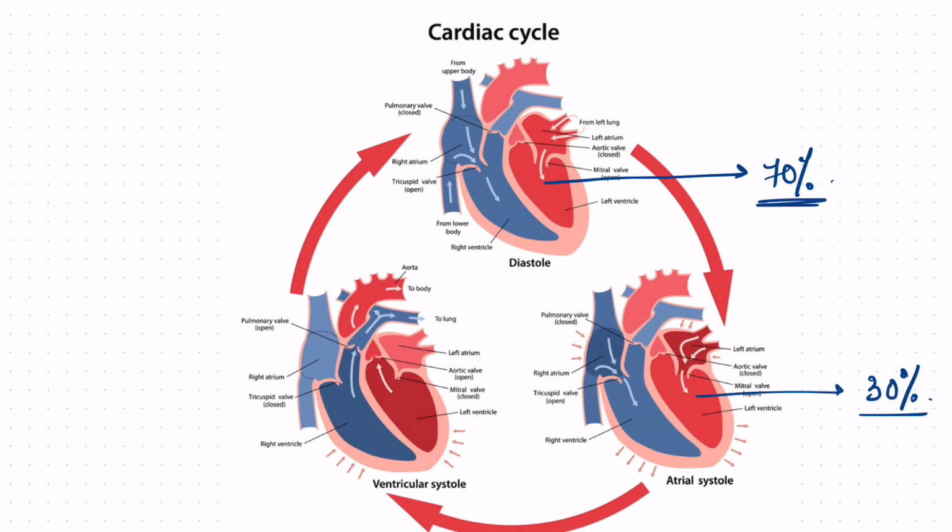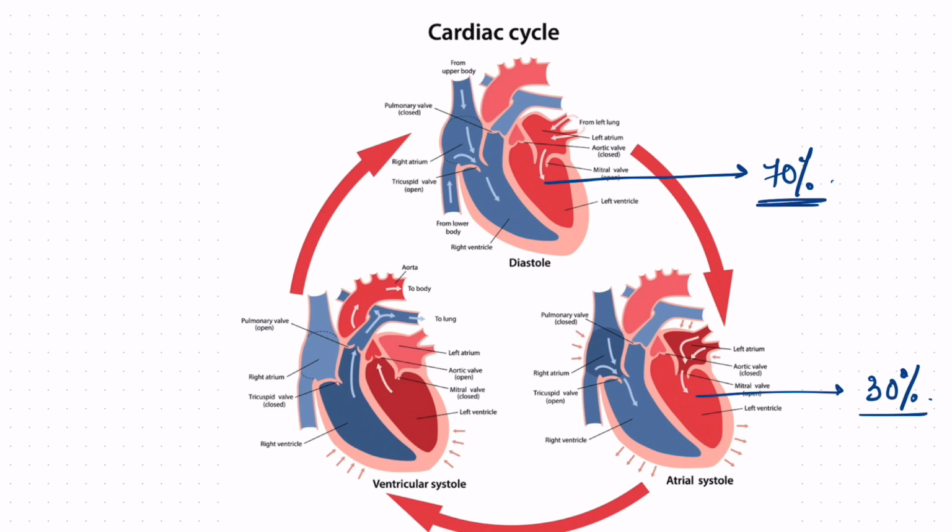Okay, so for that to happen, the semilunar valves need to be closed. Now these valves close, and again the tricuspid and the mitral valves open and the atria start pouring blood down into the ventricles, and again the heart goes into the phase of diastole. That is, all four chambers of the heart are in the relaxed state. So this is how your cardiac cycle works. It is very, very simple.